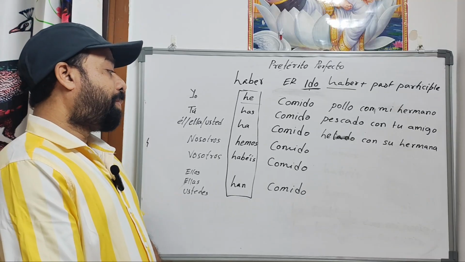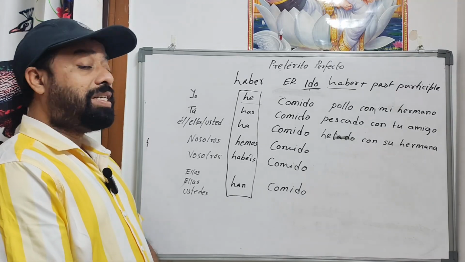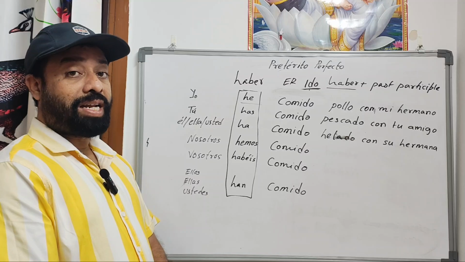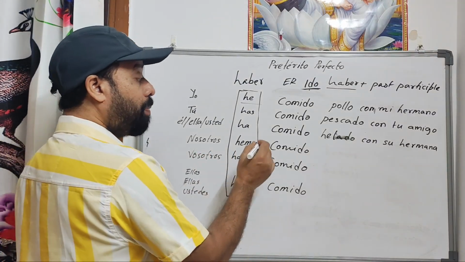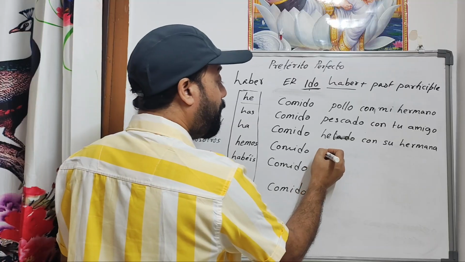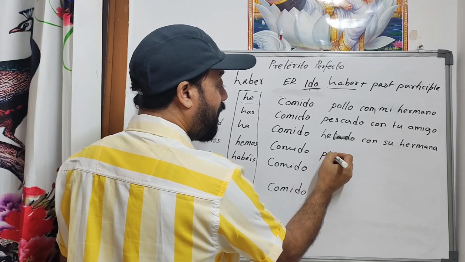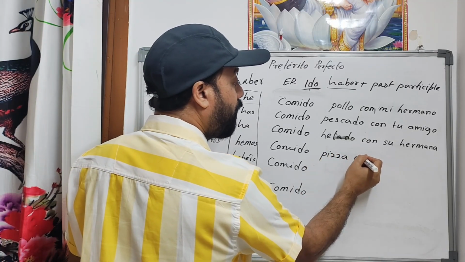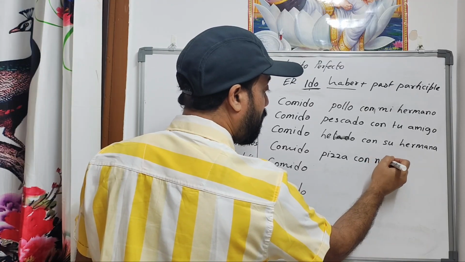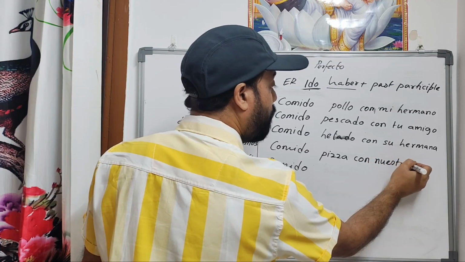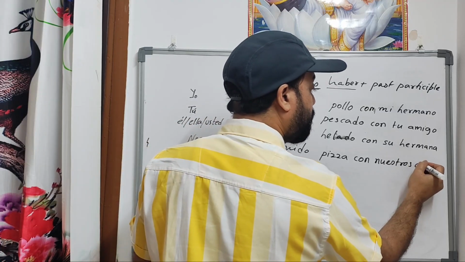Now, for the next one, we have eaten pizza with our friends. How will it be? It's very easy. Nosotros hemos comido pizza con nuestros amigos.